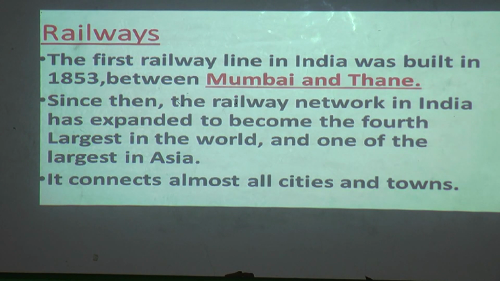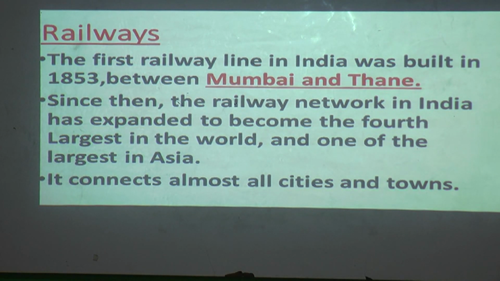Since then, the railway network in India has expanded. Here expanded means it has been enlarged to become the fourth largest in the world. The railway network of India has become very huge. In the world, it has become the fourth largest and one of the largest in Asia too.